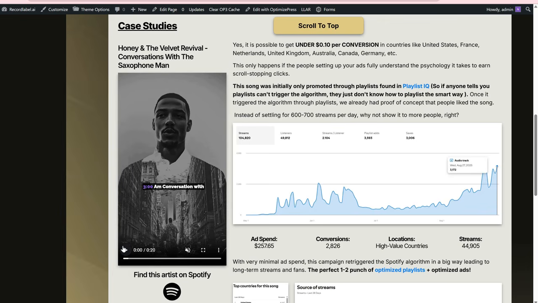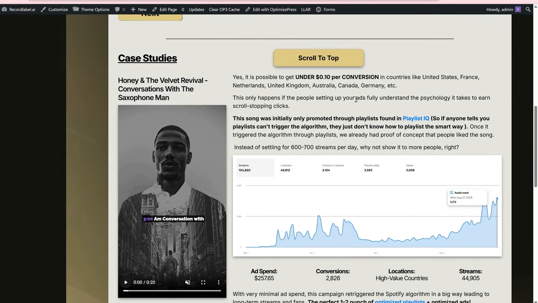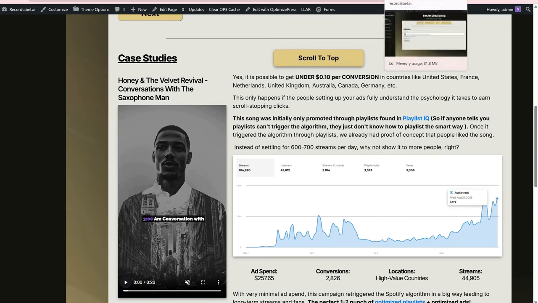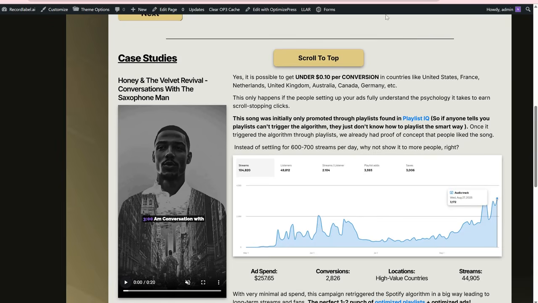There's a bunch of different types of hooks you can do. This one is a visually shocking hook. Like you see it and it just looks different. So that's why this video works. And the actual structure of the ad that we did, that we recommend other people do, is it was the song inside of a playlist.